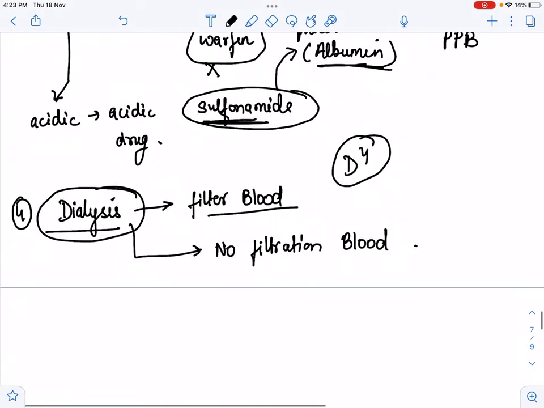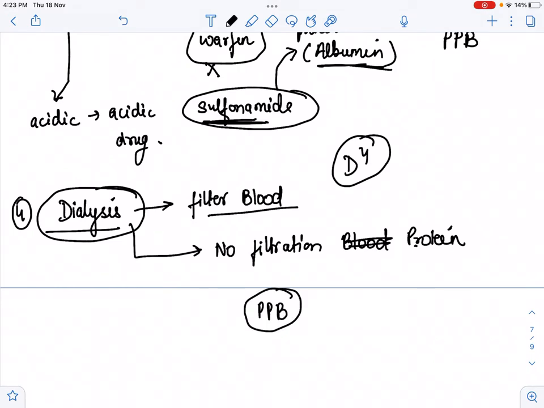That's why in dialysis there is no filtration of protein. There is no filtration of protein. So now for the dialysis, should PPB be low or high? What do you think? For the dialysis, PPB, plasma protein binding, should be low. Then only the particular drug can be filtered and we can remove the toxicity.